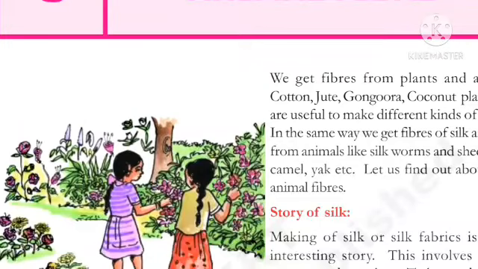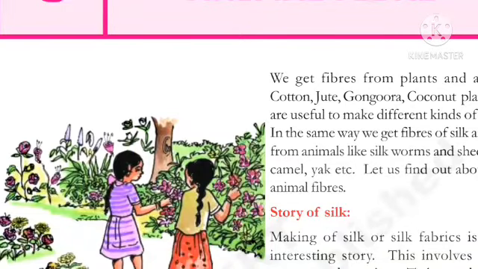Do you know, children? We get fibers from plants and animals. For example, cotton, jute, gongura, aloe vera, coconut plant. Fibers are useful to make different kinds of fabrics. Fabrics means cloths. In the same way, we get fibers of silk and wool from animals like silkworms and sheep, goat, camel, yak, etc. Let us find out about these animal fibers.